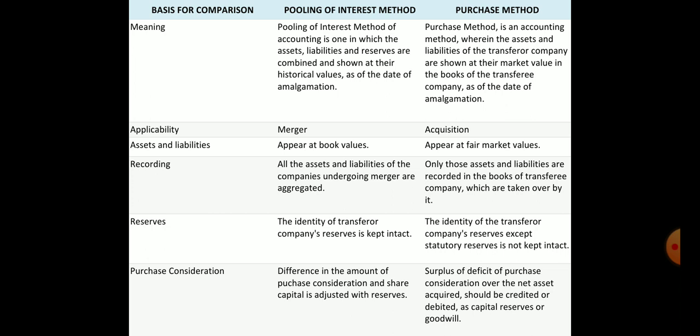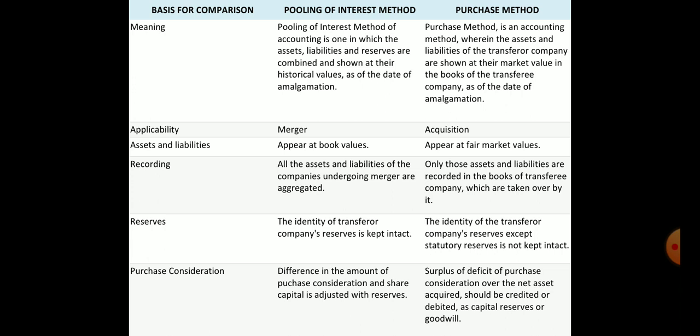Assets and liabilities: here we are recording assets and liabilities at book value, but in case of the purchase method we are recording at market value, fair market value. Recording: in the pooling of interest method, all the assets and liabilities of the companies undergoing a merger are aggregated. But in case of the purchase method, only those assets and liabilities are recorded which are undertaken by the transferee company. Reserves: the identity of the transfer company's reserves is kept intact. But when we are talking about the purchase method, here we have to maintain some statutory reserves because there are no reserves which are kept intact.